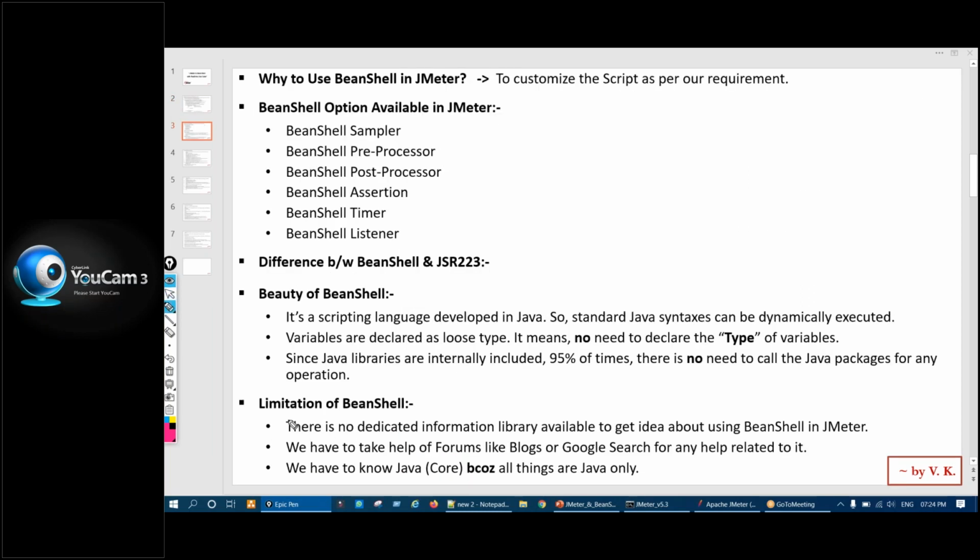Some limitations of BeanShell: this limitation is everywhere, and in JSR 223 the limitation is there. There is no dedicated information library available to get an idea about using BeanShell in JMeter. There is no dedicated forum or anything. If you go to the website of BeanShell, it's blank, nothing is there.